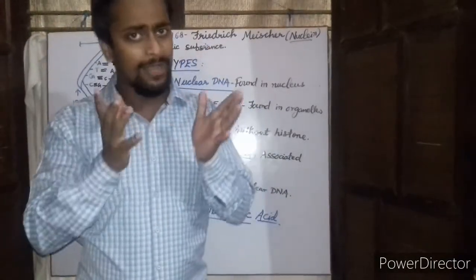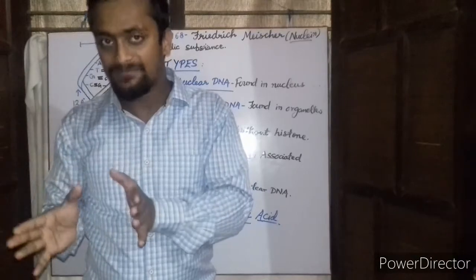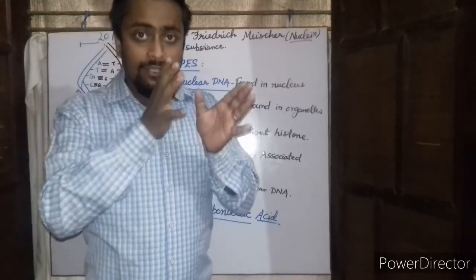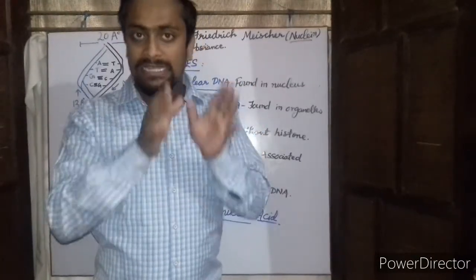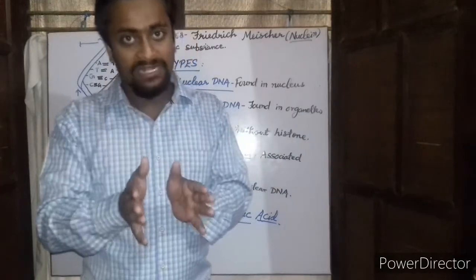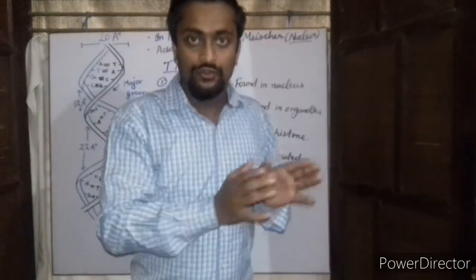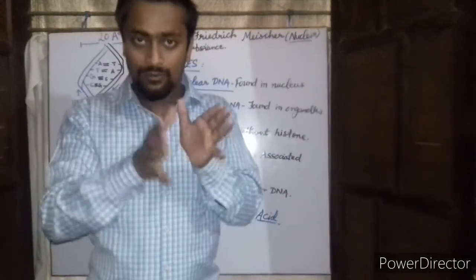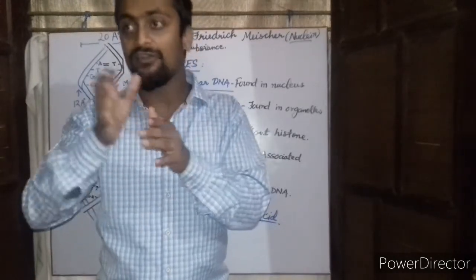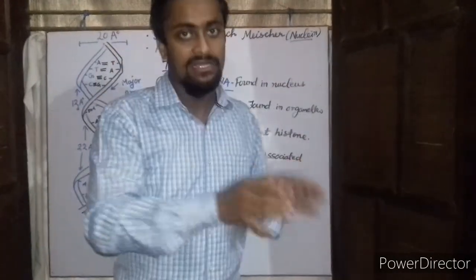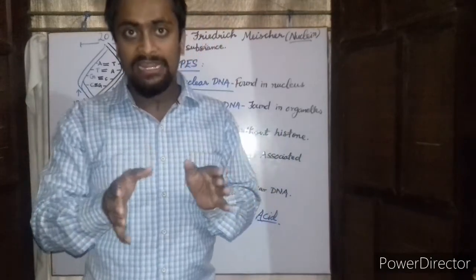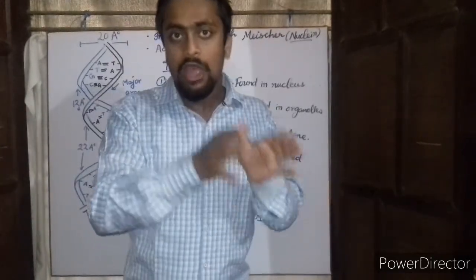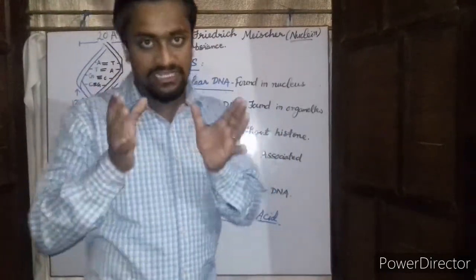In prokaryotes, a proper nucleus is absent. So the chromatin fibers are dispersed in the cytoplasm, and this chromatin fiber further condenses to form the chromosomes. So these chromosomes are found associated with the cytoplasm. Such a type of DNA which is found in the chromosome or associated with the cytoplasm